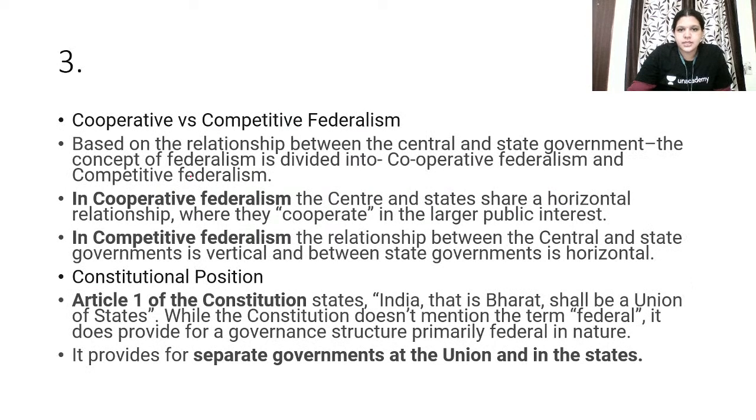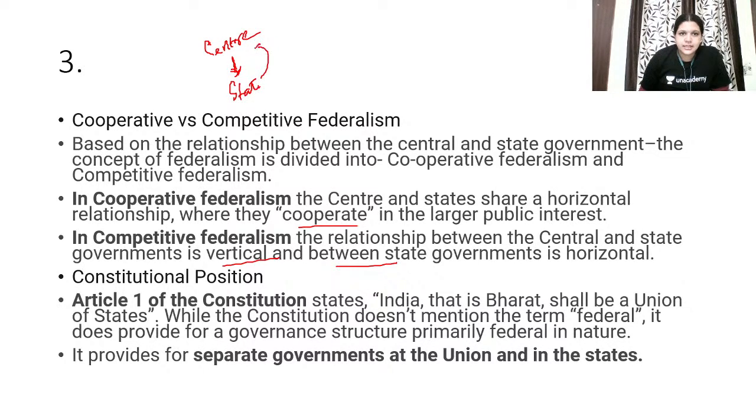So cooperative versus competitive federalism, what is this? When the center and states share a horizontal relationship where they cooperate, it is called cooperative federalism. Competitive federalism means that center and state have a vertical relationship, which means center is on top and below you have the state.